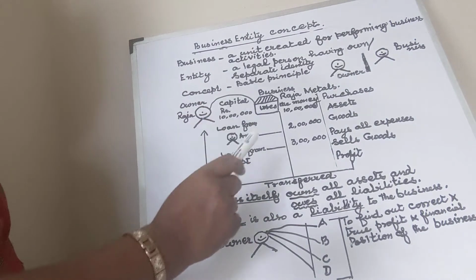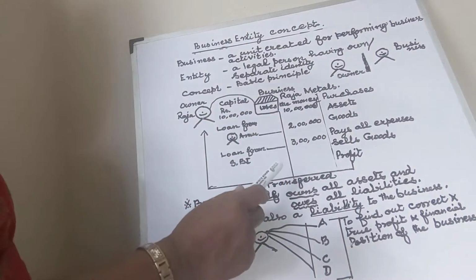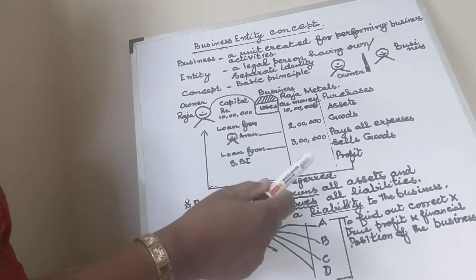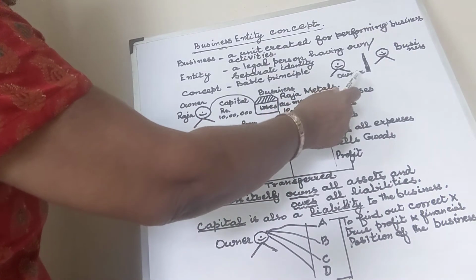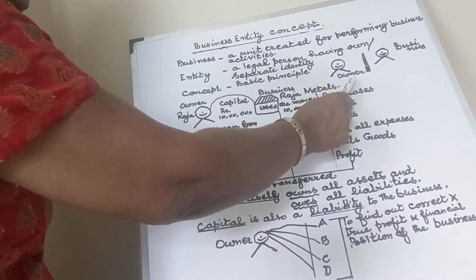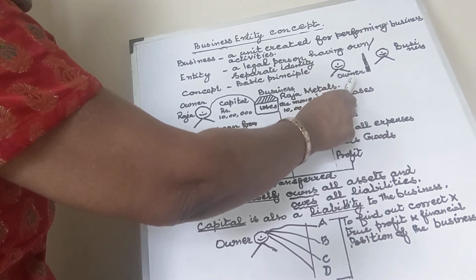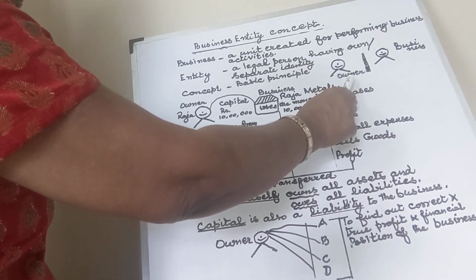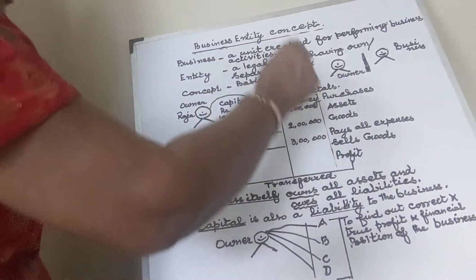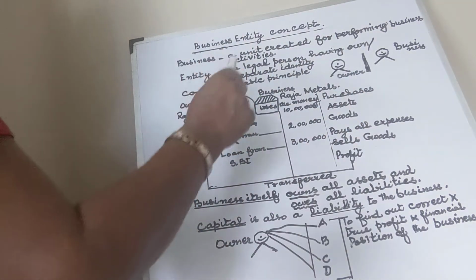Suppose there is a loss in the business. Who will be at a loss? You or me? No. The owner again. So the owner is facing the risk, enjoying the profit and bearing the loss. He is the person who is in the picture.